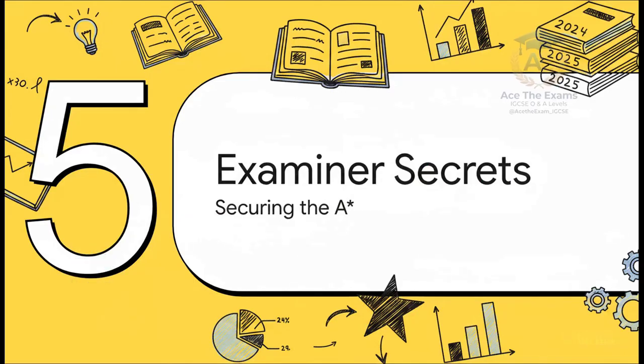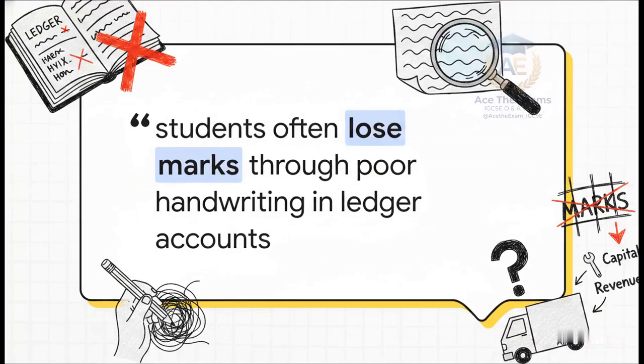And finally, Section 5, Examiner Secrets and Strategy, Securing the A-star. Listen closely, because this is a direct, urgent warning straight from our examiner insights. First off, poor handwriting in ledger accounts is a massive, totally avoidable point loser. If we cannot clearly read your balance brought down, we literally cannot award you the method mark.